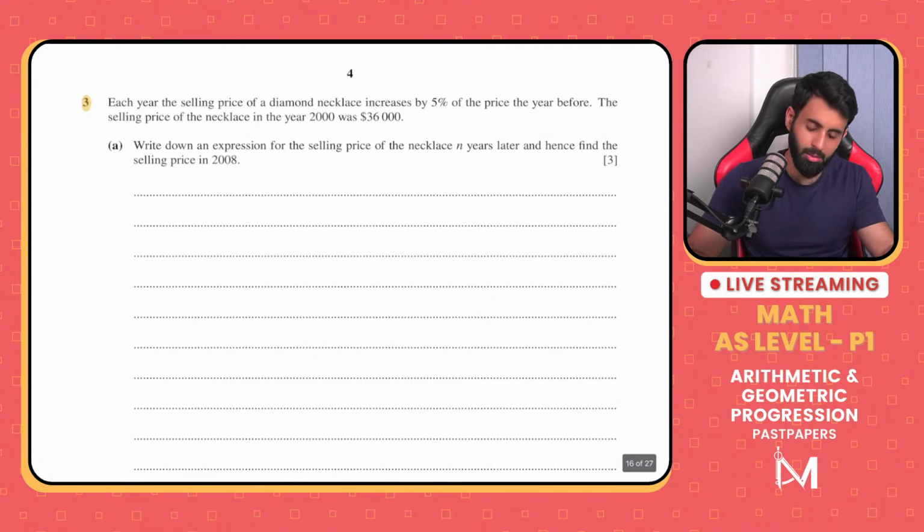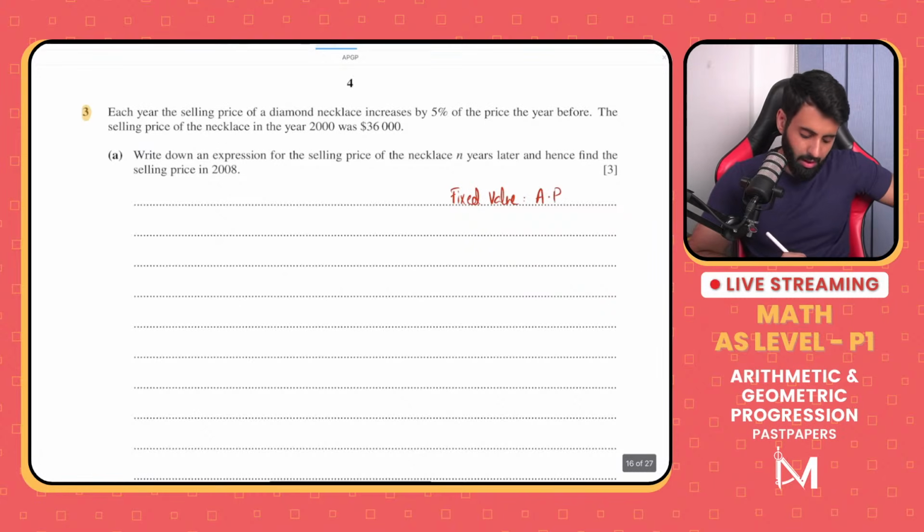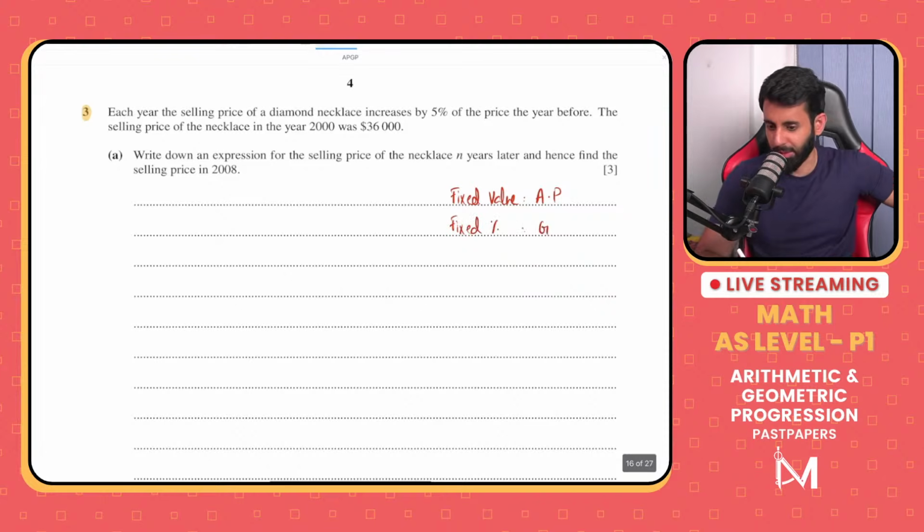Yes, we are talking about a geometric progression. Okay, so remember this. Whenever something is increasing or decreasing by a fixed value, that means it's an arithmetic progression. Every time the question says that it's increasing by a fixed percentage, that means it's a geometric progression.